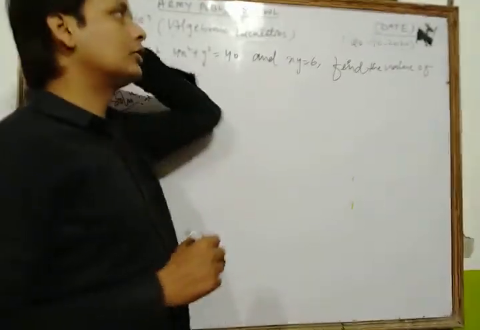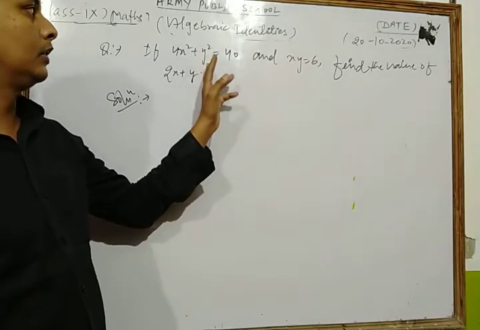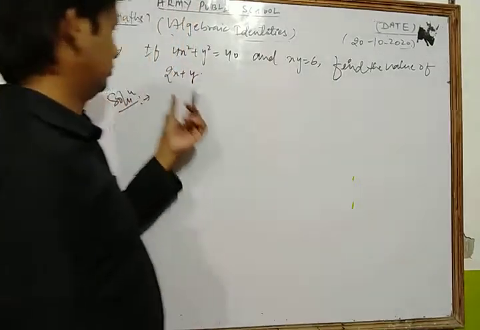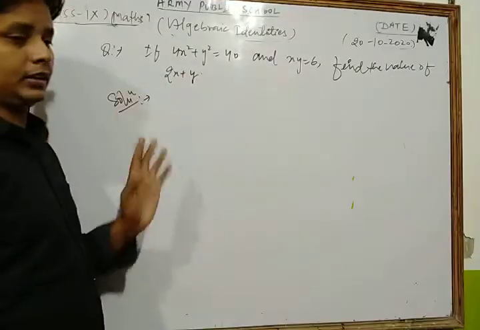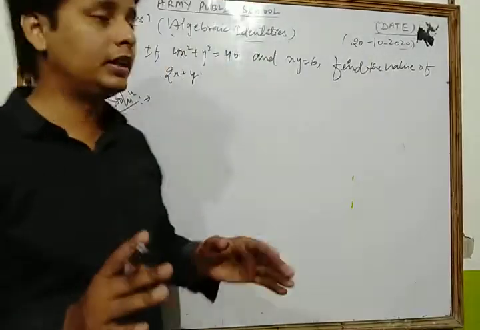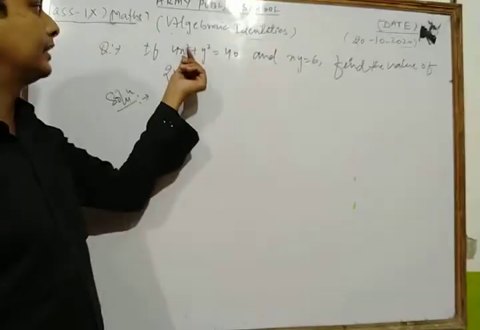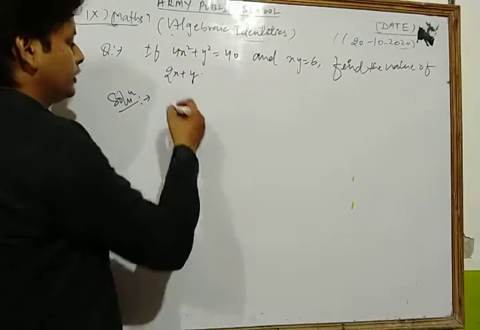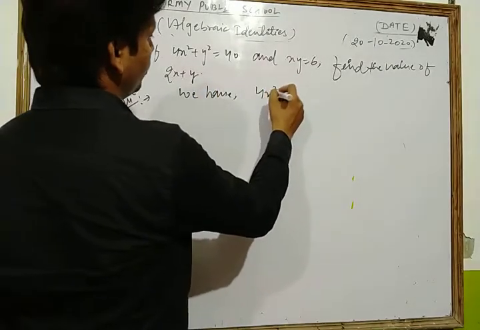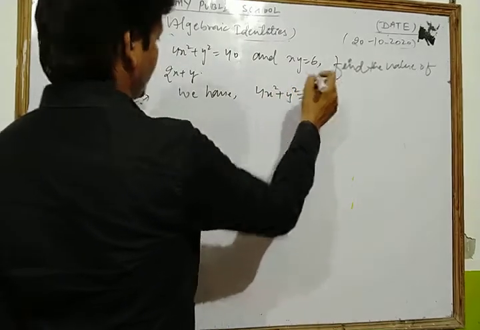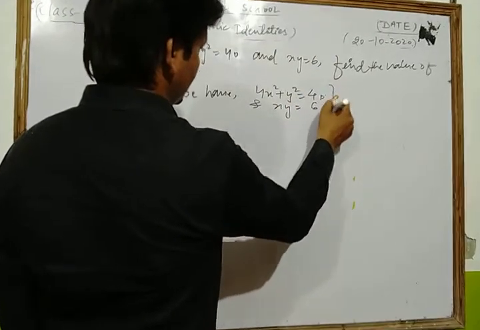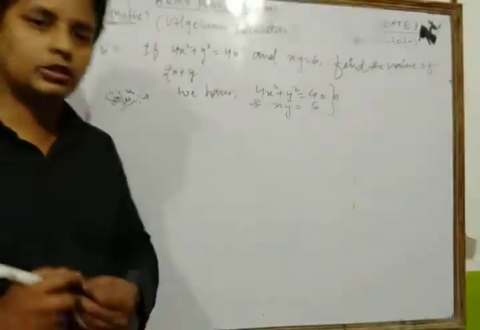Dear friends, in this question we have what? We have 4x square plus y square is equal to 40 and xy is equal to 6. We find the value of 2x plus y. Dear friends, first of all you observe very carefully in that type of question, and first of all you write what is given. We have the value of 4x square plus y square as 40, and the value of xy is equal to 6. We have these two values, okay dear students.